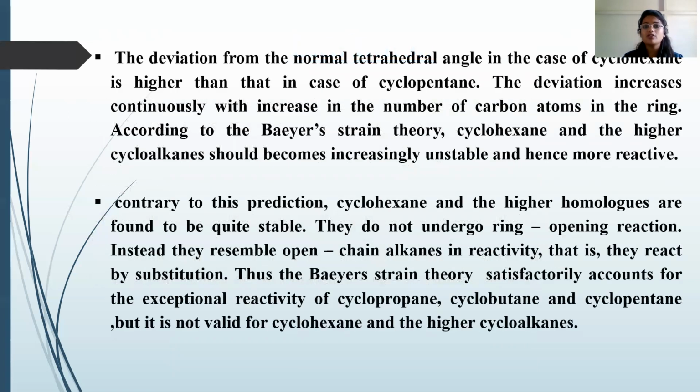The deviation from the normal tetrahedral angle in the case of cyclohexane is higher than that in the case of cyclopentane. The deviation increases continuously with increasing number of carbon atoms in the ring. According to Baeyer strain theory, cyclohexane and the higher cycloalkanes should become increasingly unstable and hence more reactive.